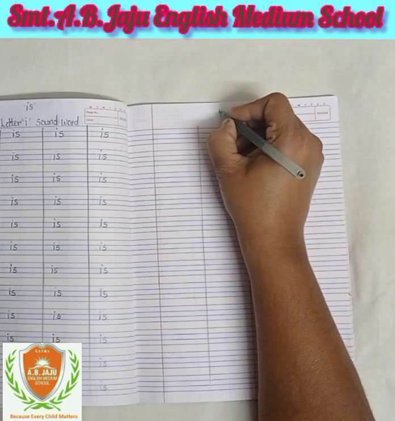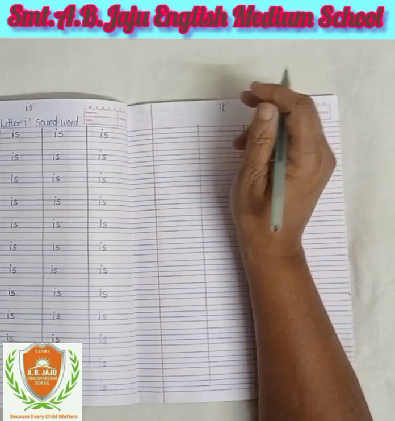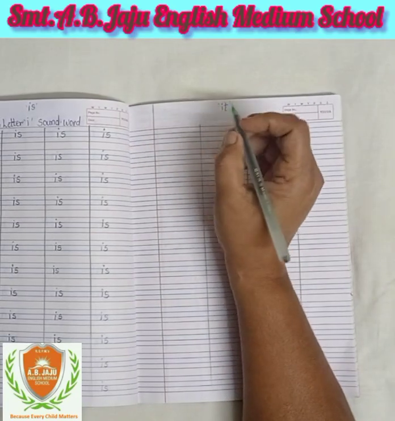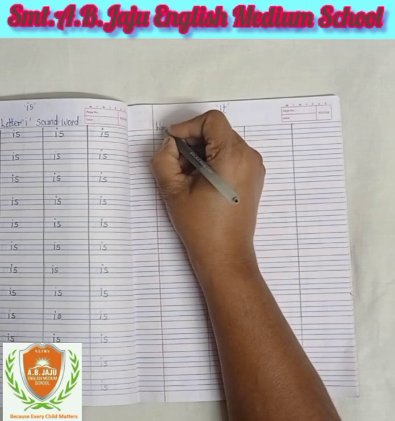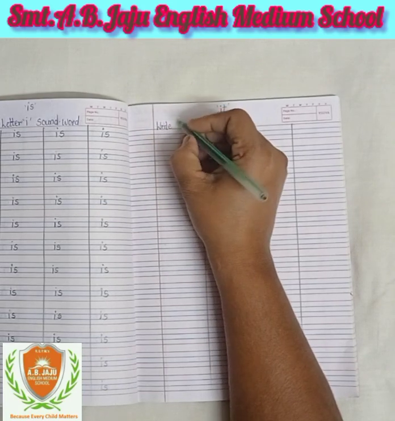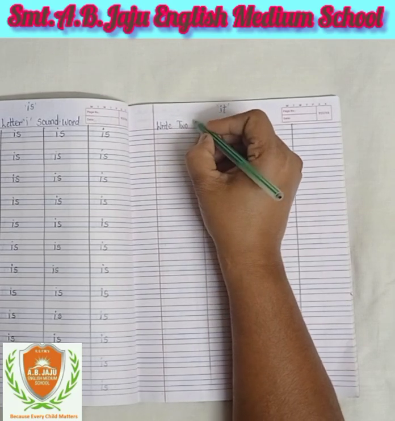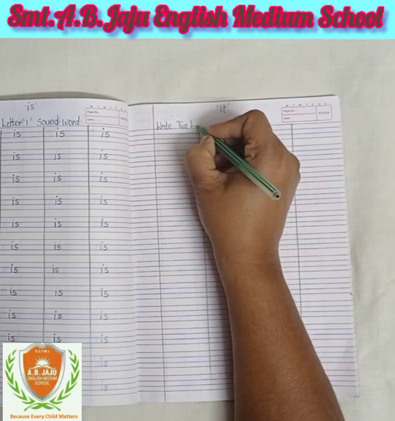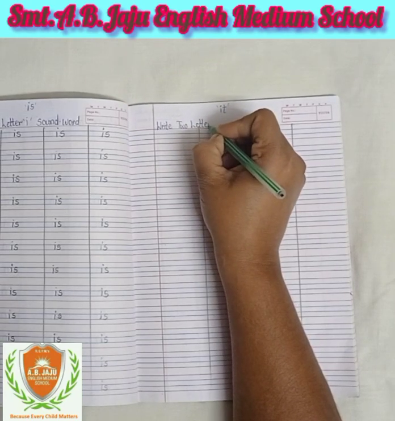Today we will write down "it". Sound of I is E, sound of T is T. Then write down here: W, R, I, T, E, write. Two, T, W, O, two. Then write down letter, L, E, double T, E, R.